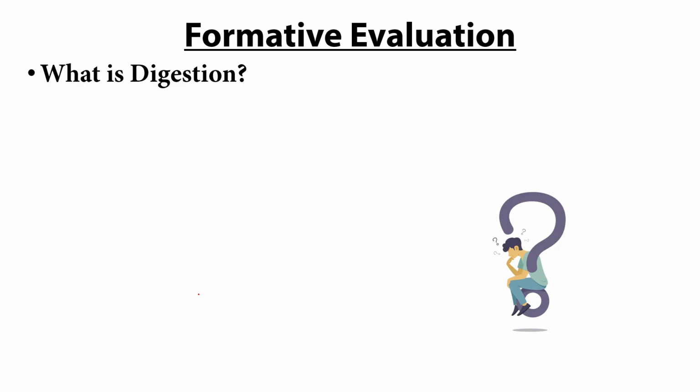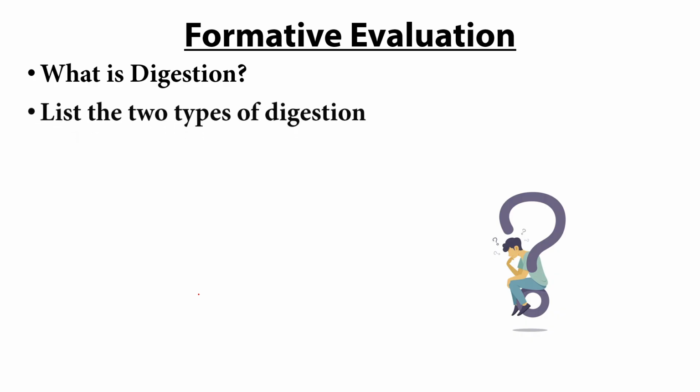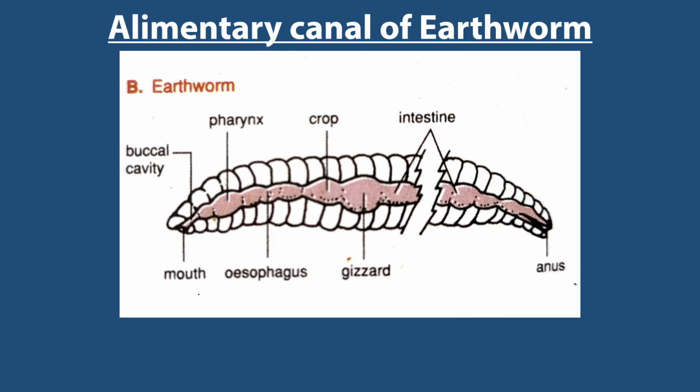Digestion is the breaking down of large food molecules into smaller particles that are absorbable into the body of animals. Please, thank you for that, Samatu. Then the two types of digestion are what? Extracellular digestion and intracellular digestion. Thank you. So let us go to the next organism, the earthworm.